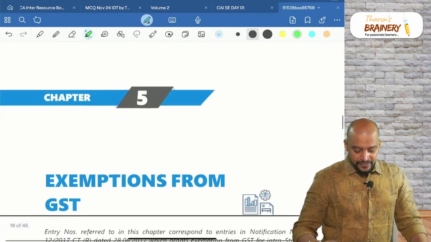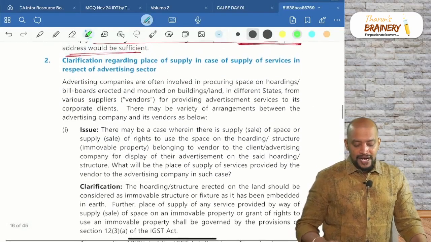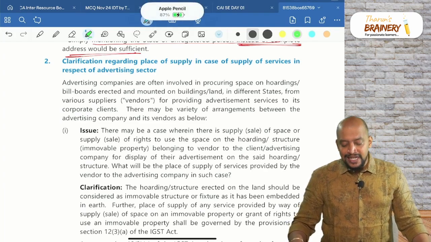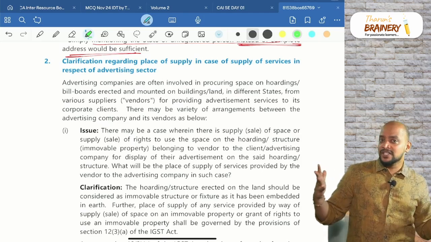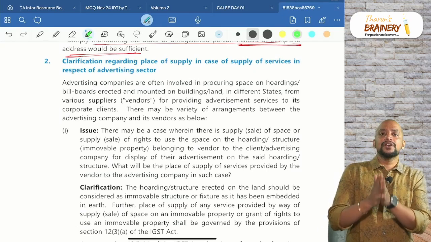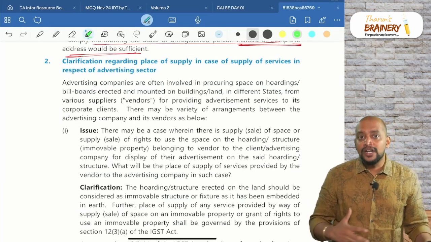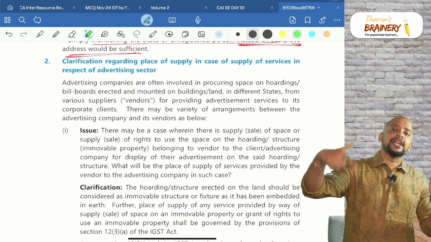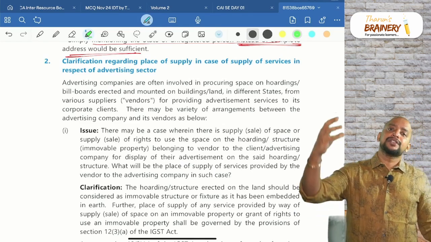Then next one. Another circular is there which is related to display of advertisement in the hoardings. This they already tested in the September 24 exam, but anyhow this amendment is there, so we will discuss. No need to read this fully, we can simply understand what happens. Usually when you want to display an advertisement in the hoarding, you will approach an advertising company or an advertising agency. That agency would have already installed the hoarding in one property, and they would have made the payment to the property owner for installation of that hoarding.